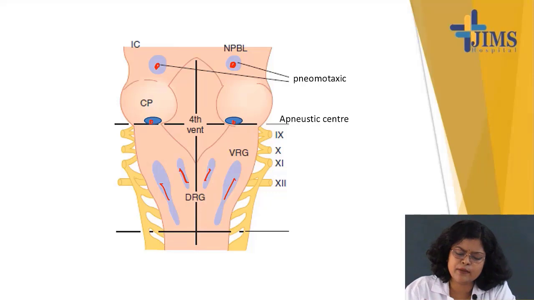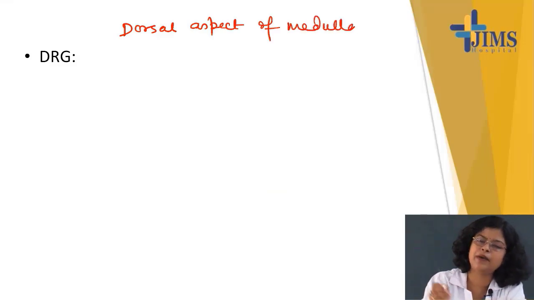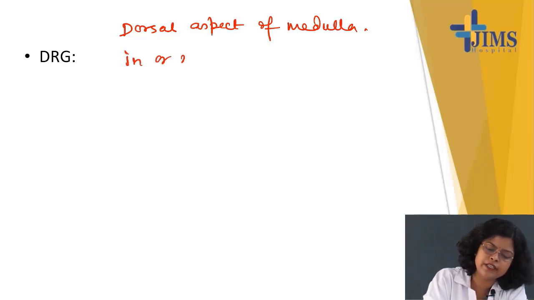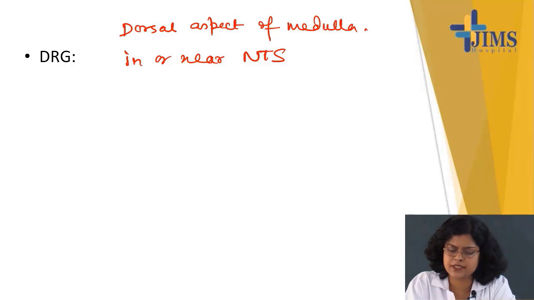Now let us discuss in a bit more detail the DRG, the dorsal respiratory group of neurons. As the name suggests, it is present in the dorsal aspect of the medulla, two in number, bilaterally present. It is present in or near the nucleus tractus solitarius. By now you are familiar with the term NTS. So the DRG is present in or near this NTS.